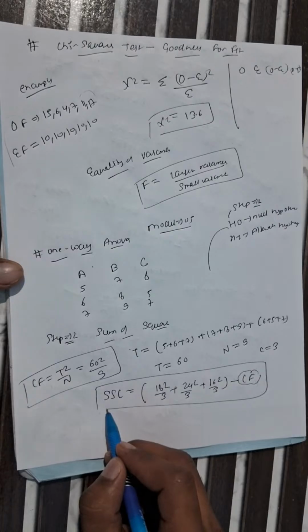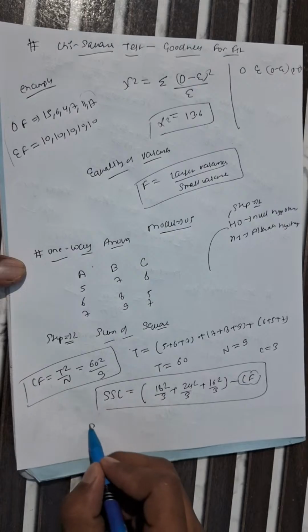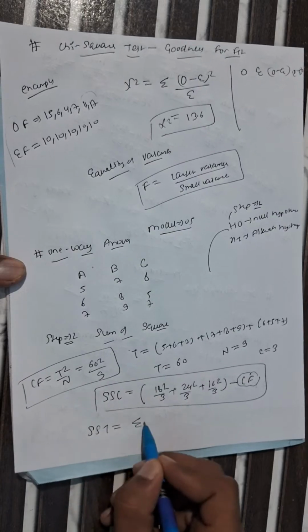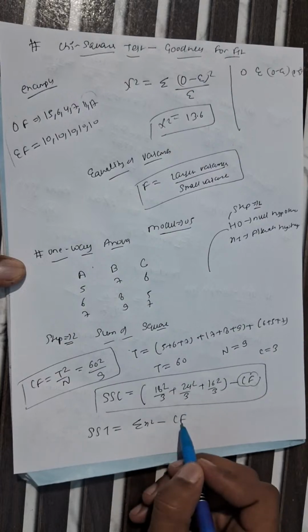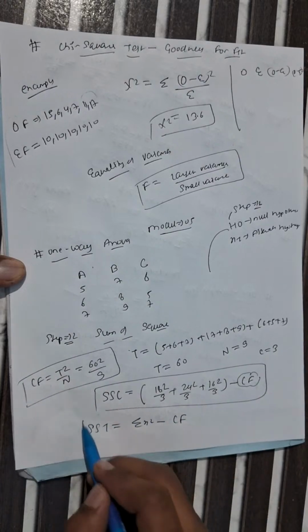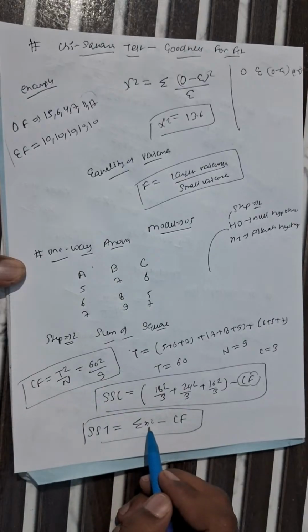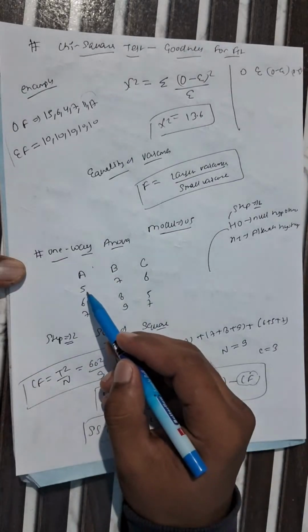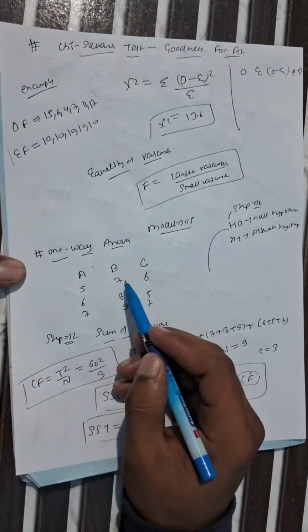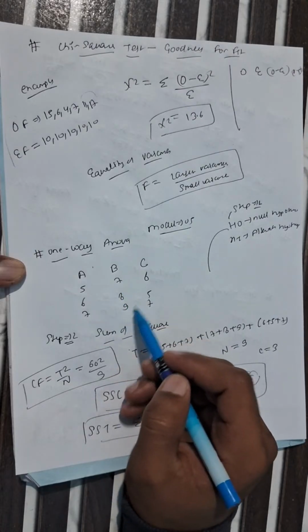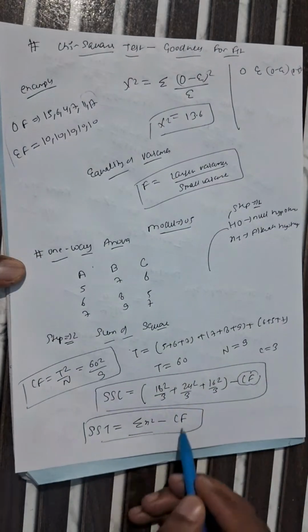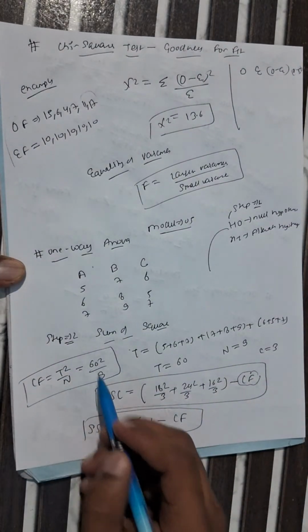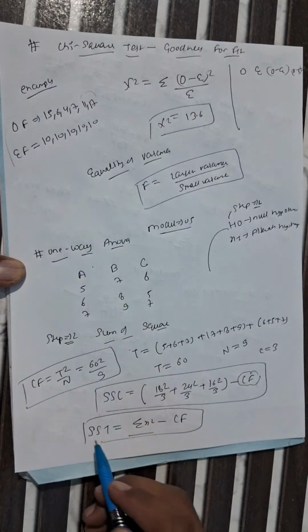Now we have to find the total sum of squares, SST, which is the summation of x square minus CF. CF is the correction factor, which equals T square by capital N. The summation of x square is 5 square plus 6 square plus 7 square plus 7 square plus 8 square plus 9 square plus 6 square plus 5 square plus 7 square. So summation of x square minus CF, where CF is 60 square by 9, is our total sum of squares.